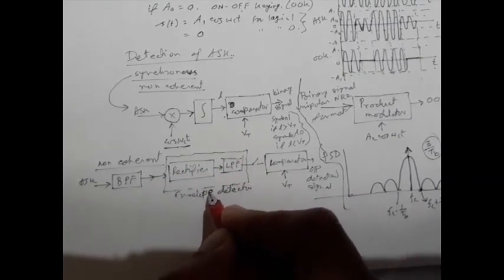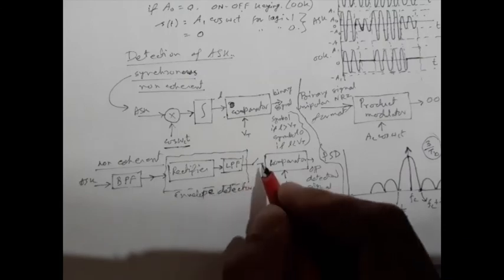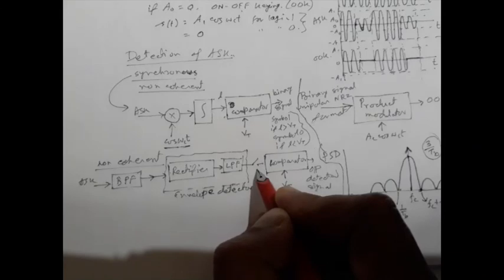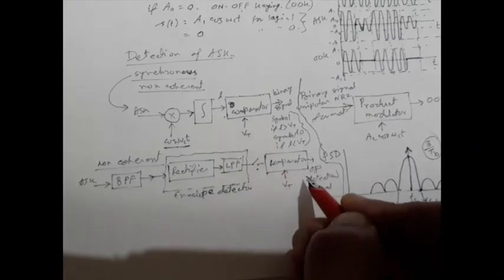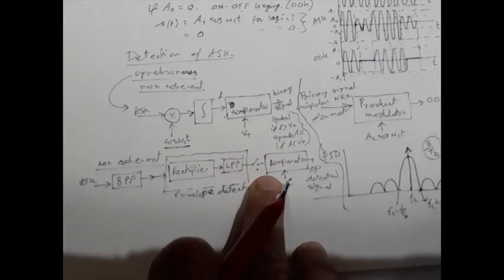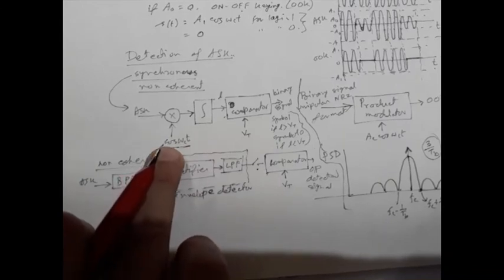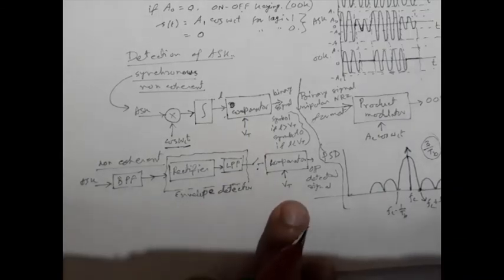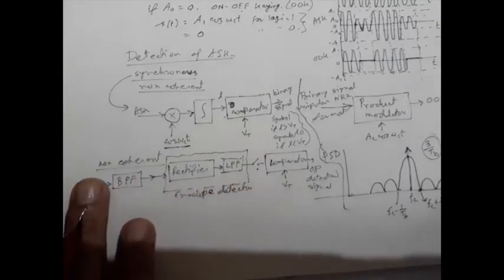So this section is the envelope detector. It is the same as that of the AM demodulation technique. Here we have to take the samples. That means we need a clock, and that clock must come from the synchronizer circuit. And if there is some problem in this clock, obviously we will get an erroneous result. So in the non-coherent technique we require a bit synchronizer, though we don't require any phase synchronization for the carrier because we don't have any locally generated carrier at all. So this is all about ASK in simplified fashion.